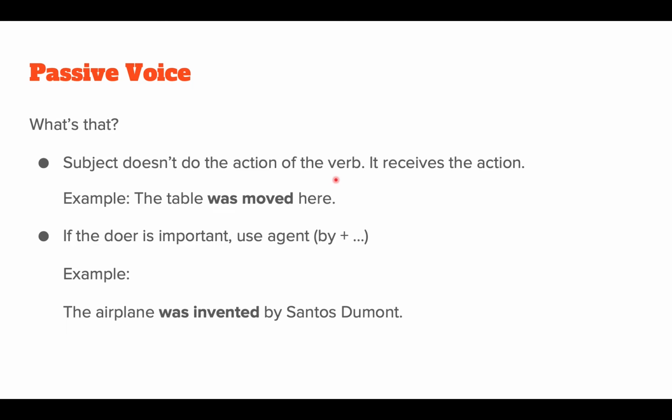Subject doesn't do the action of the verb, it receives the action. The action is move. The table received the action. Move. The table was moved here.